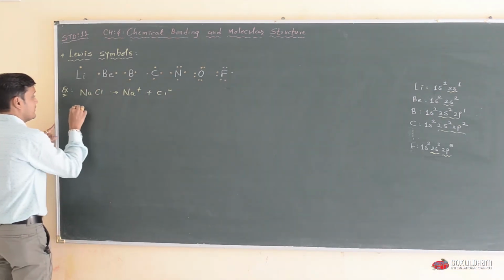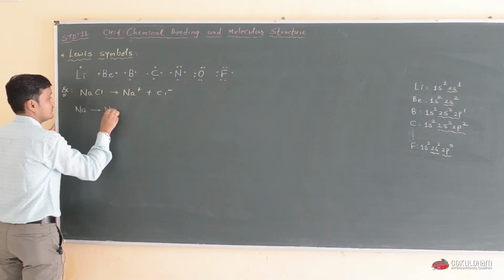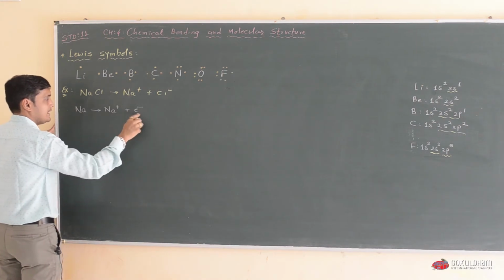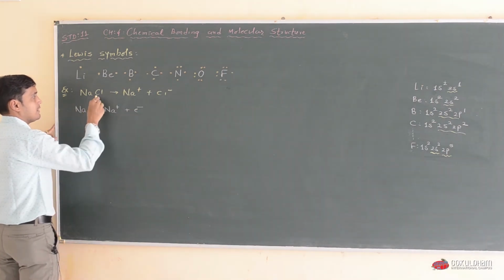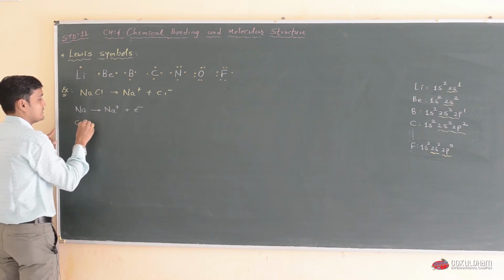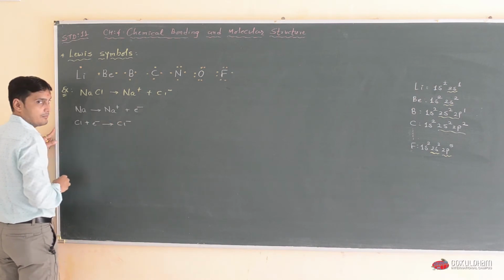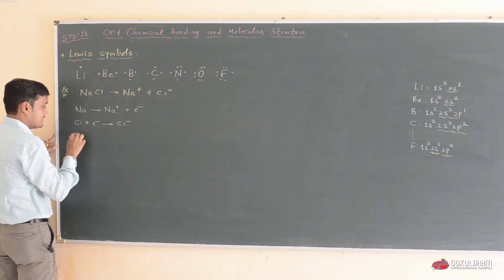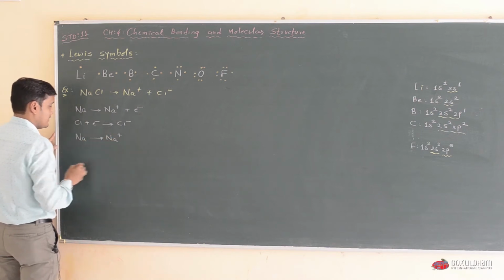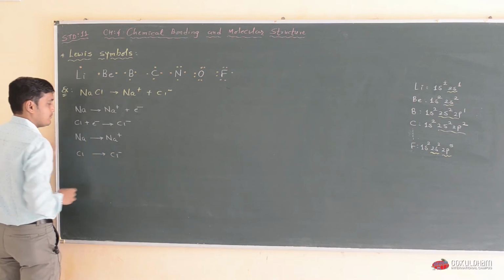This sodium will lose its outermost electron, and that electron is gained by chlorine. So Cl plus electron gives Cl minus. So Na is converted into Na plus, and Cl is converted into Cl minus.